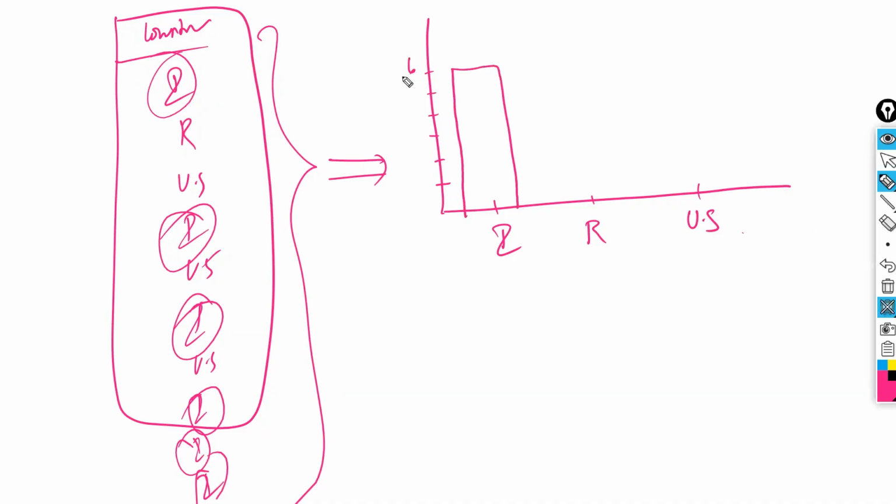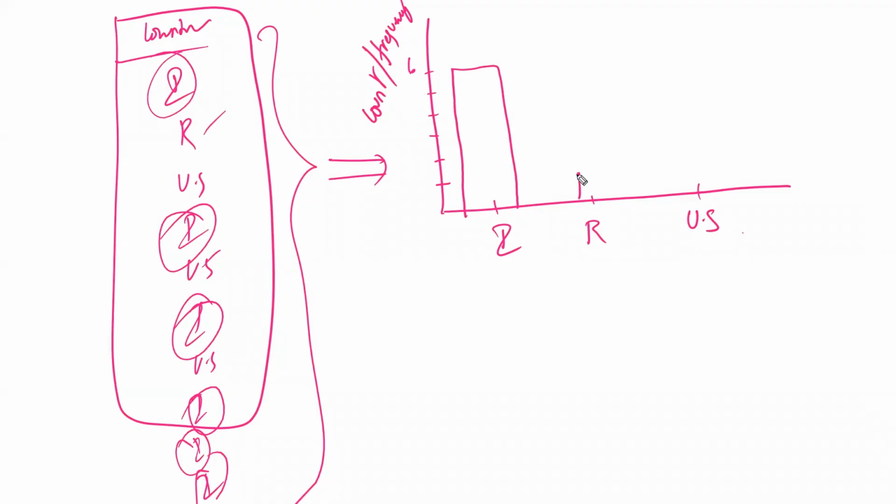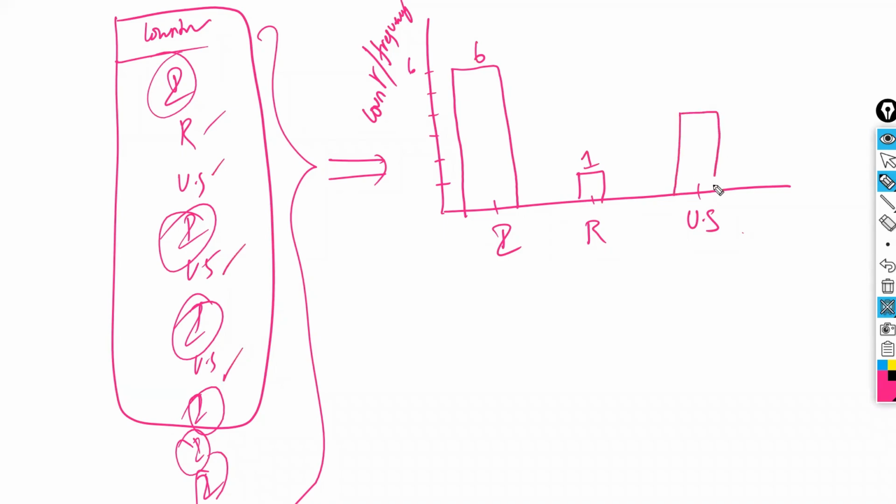On the y-axis you take the count or frequency. Height of 6 for India. Russia, only 1. And US, 1, 2, 3, three of them are there. So this is the representation of the data.